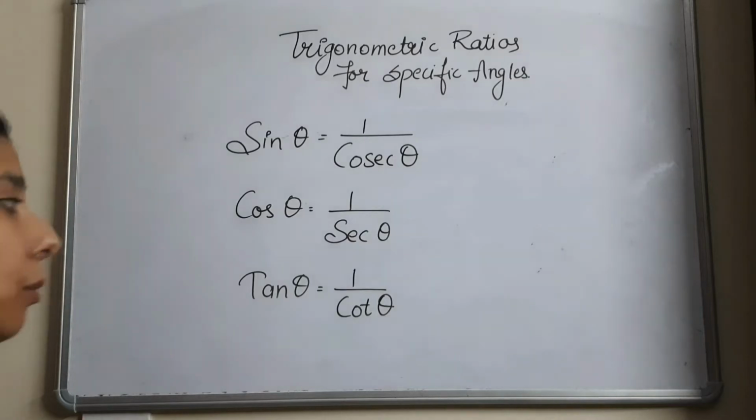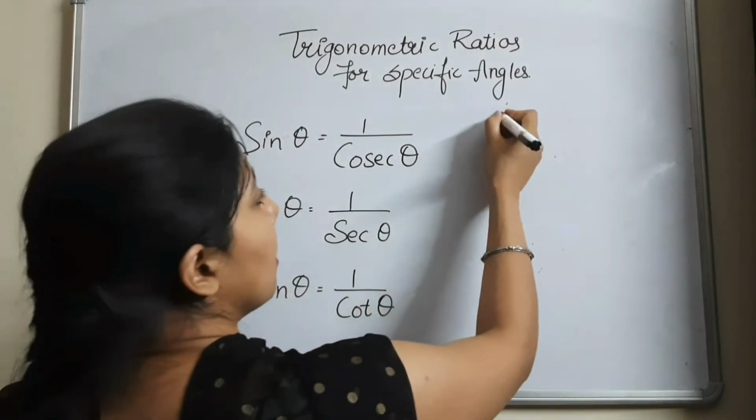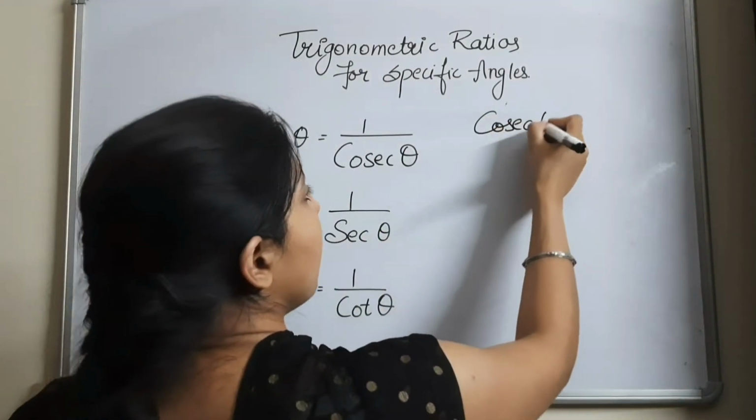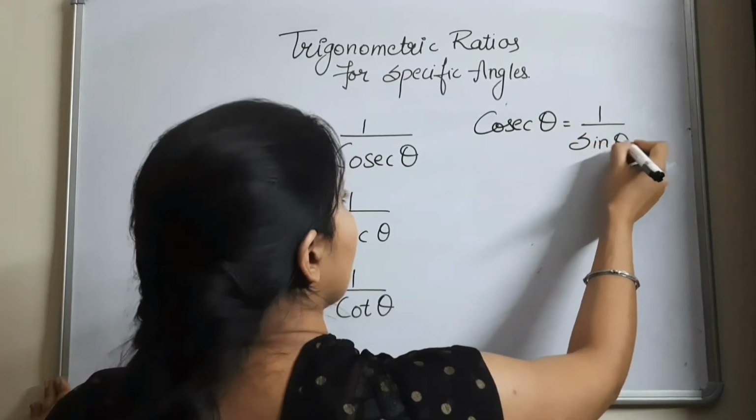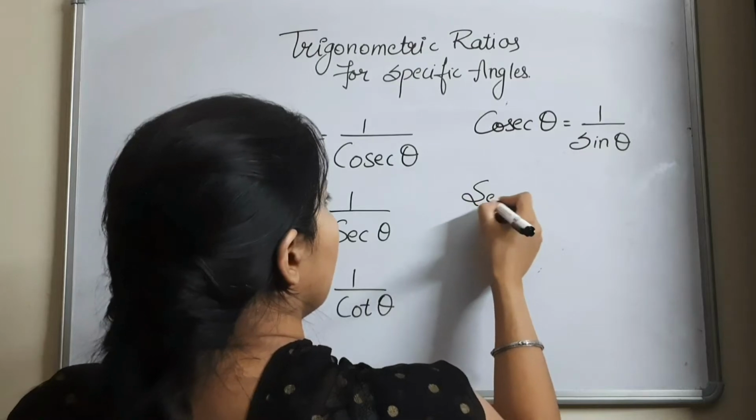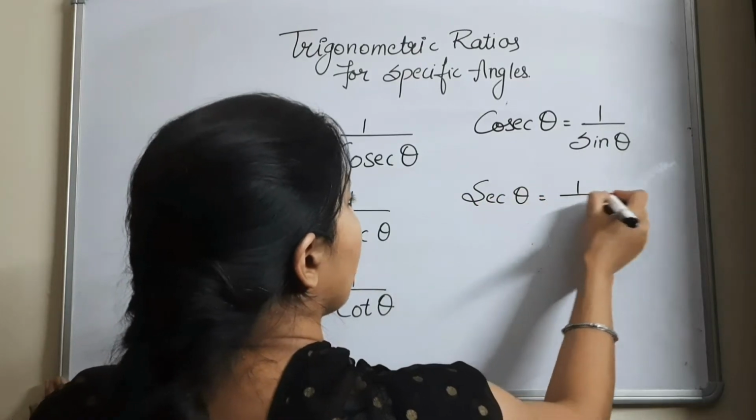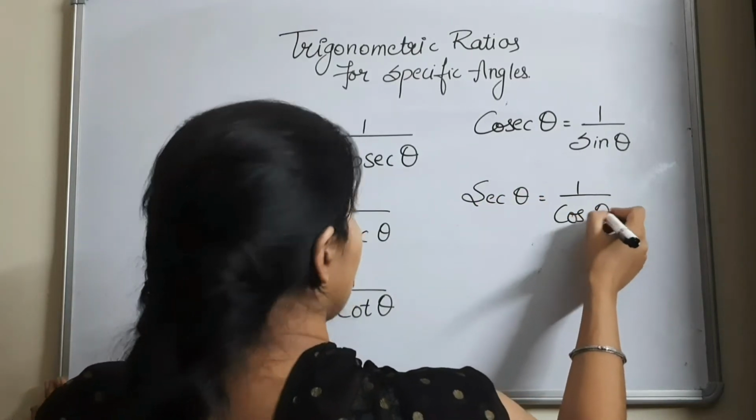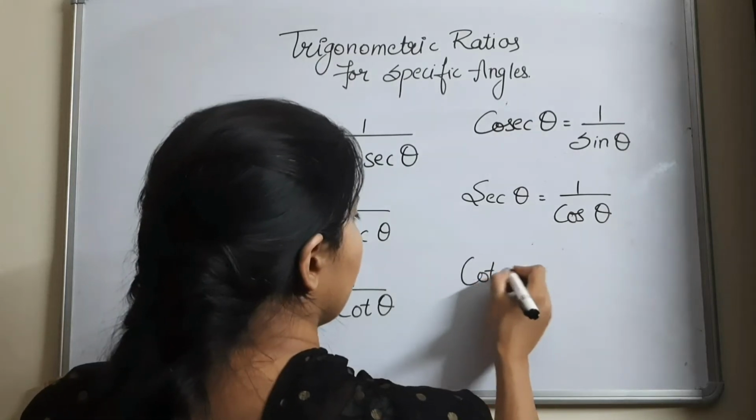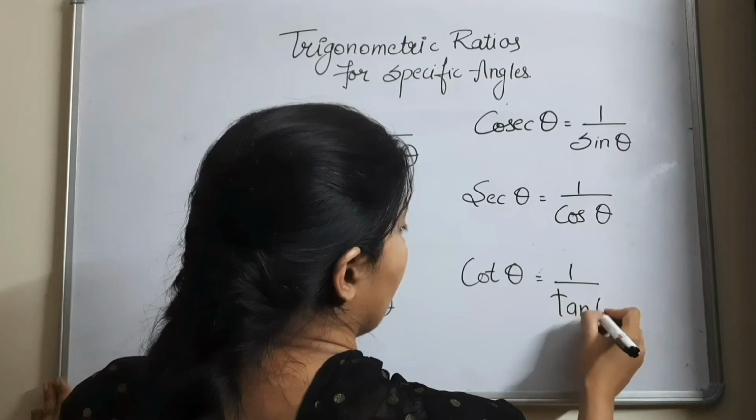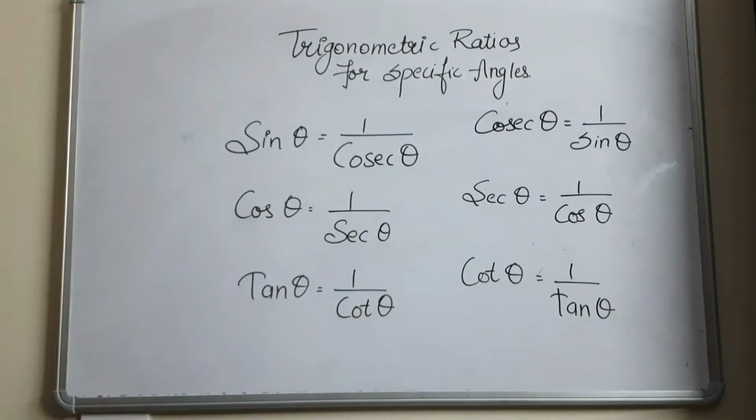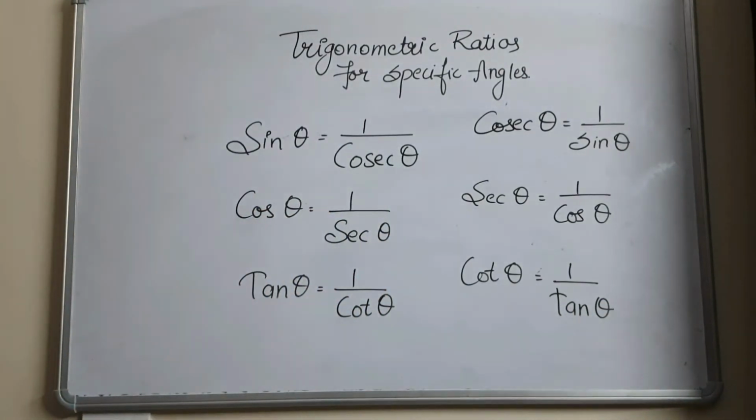One more thing, you can write it also as cosecant theta is equal to 1 by sin theta, secant theta is equal to 1 by cos theta, and cot theta is equal to 1 by tan theta. So this is the interrelation between the 6 trigonometric ratios, that is sine, cos, tan, cosecant, secant and cot.